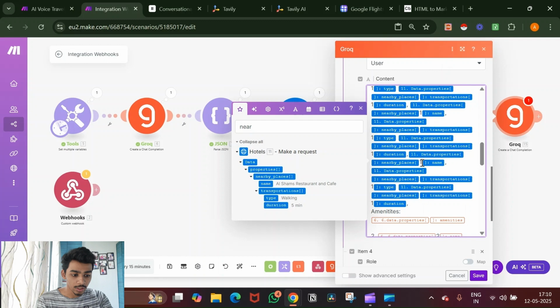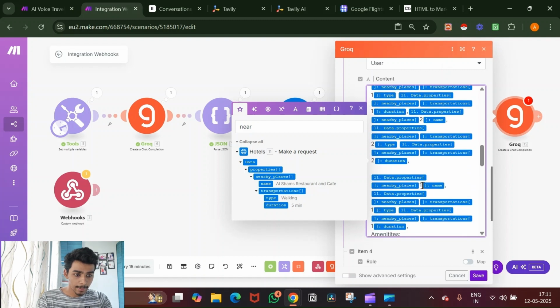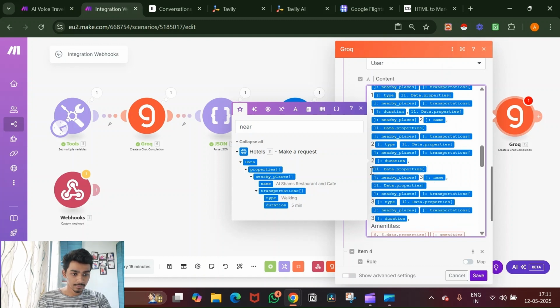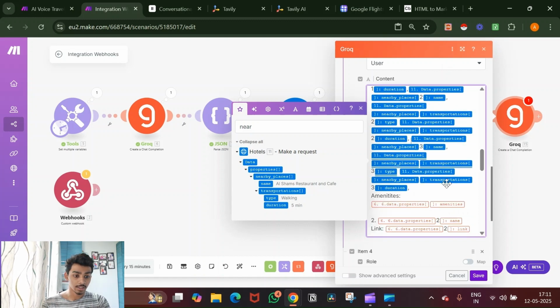From here, I need to make this 2, this has 2, and this has 2. Okay, then let me just do an enter so that I don't forget. And then we'll do this 3, 3, and then finally here as well, 3. Now we can just remove this backspace. Okay, now we have that set up.